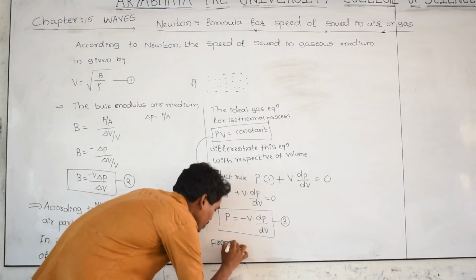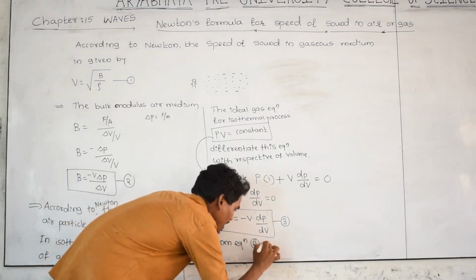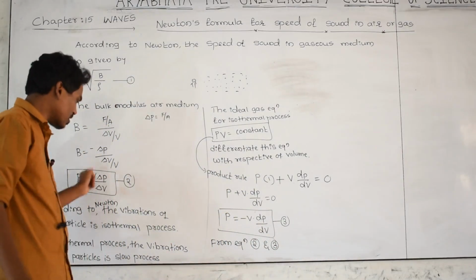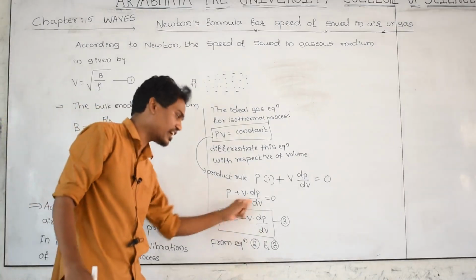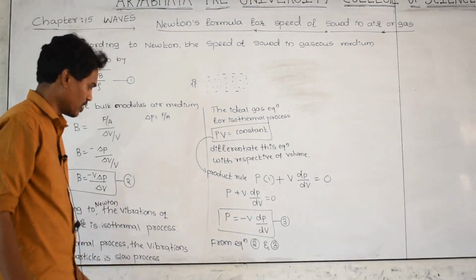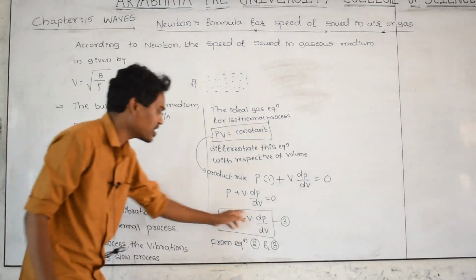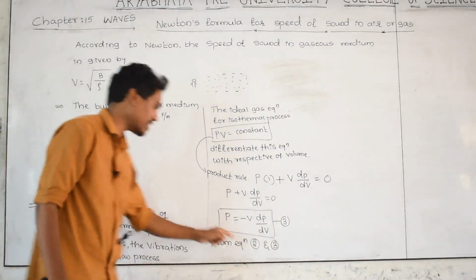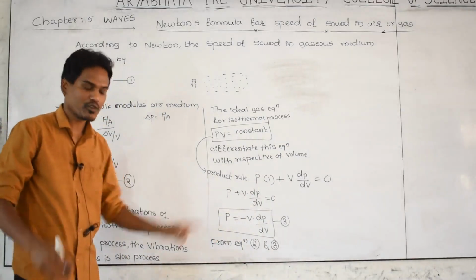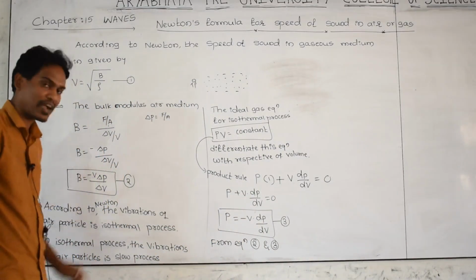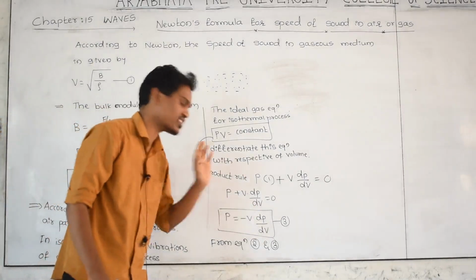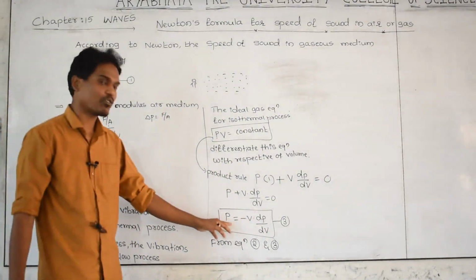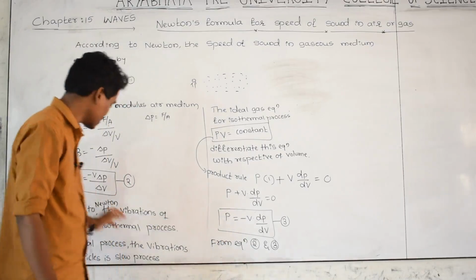From equation 2 and equation 3, here B is equal to right side function, and here P is equal to the same function. Both are same. Then from equation 2 and 3, can I write B is equal to P? Yes, of course, because B is equal to whatever magnitude it is, and P is equal to the same magnitude. Therefore, from equation 2 and 3, the bulk modulus is exactly equal to pressure.